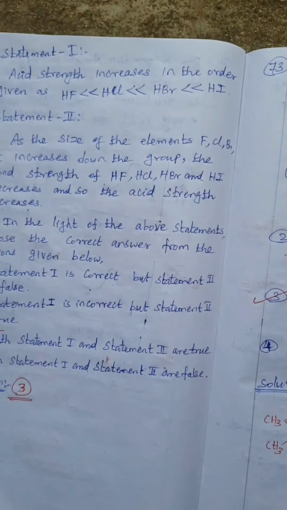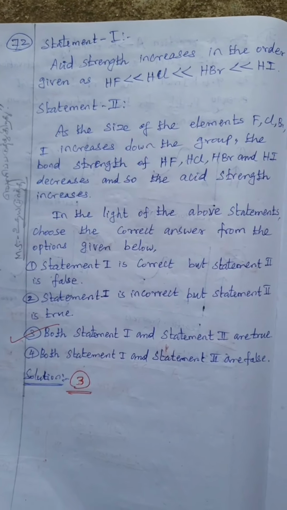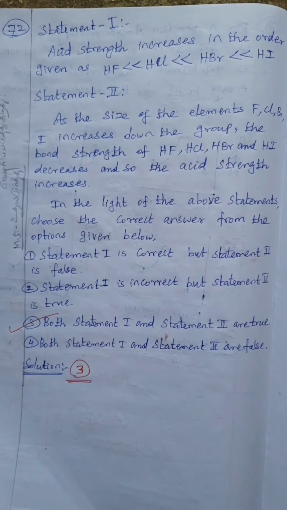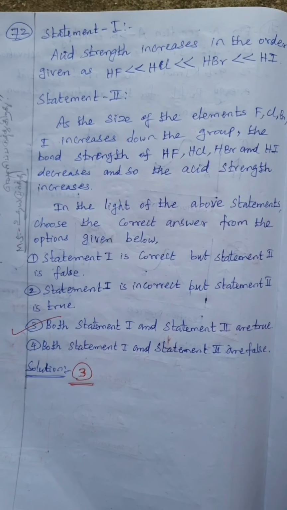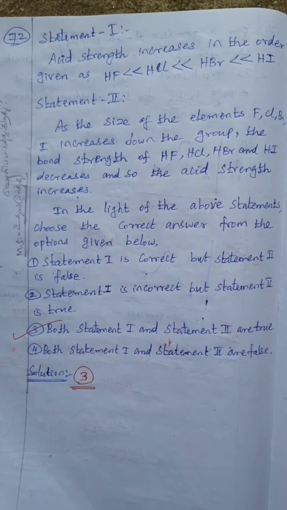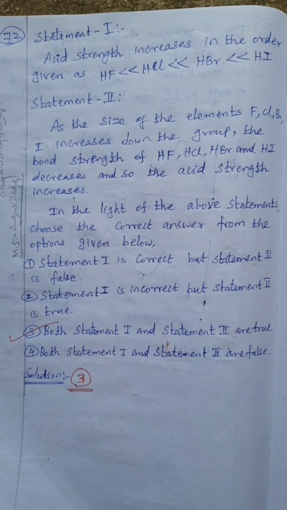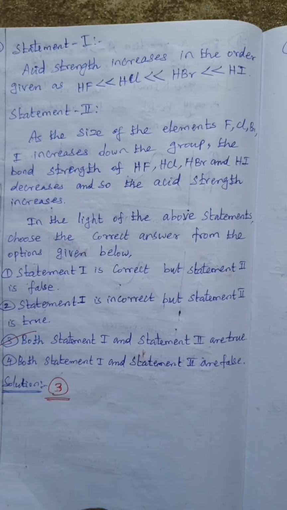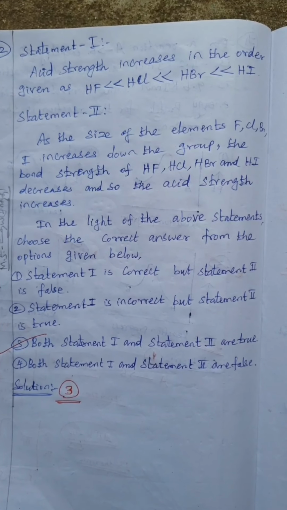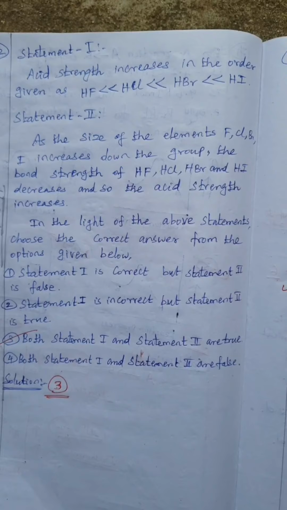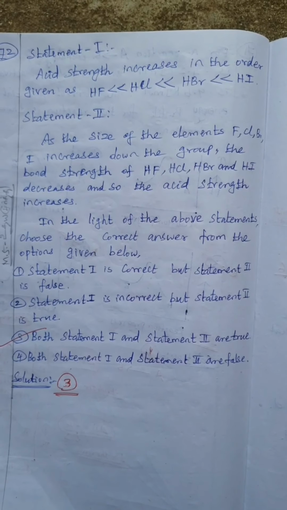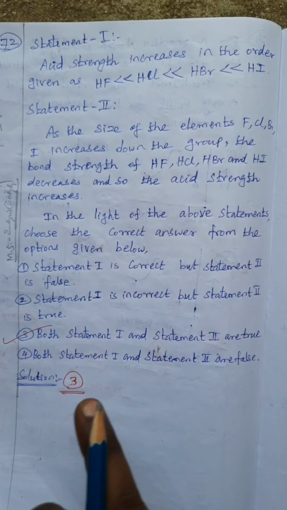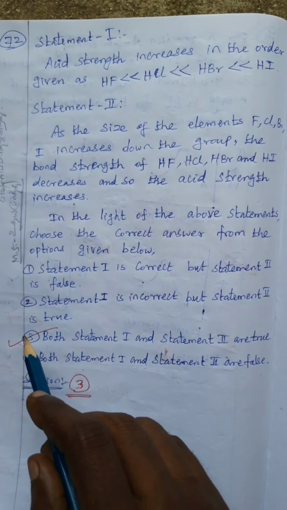Next, question number 72. Statement 1: acidic strength increases in the order hydrofluoric acid less than HCl, less than HBr, less than HI, hydroiodic acid. Statement 2: as the size of the element fluorine, chlorine, bromine, iodine increases down the group, the bond strength of HF, HBr, HI decreases, and also the acidic strength increases. So both statements 1 and 2 are correct. So option 3 is correct.